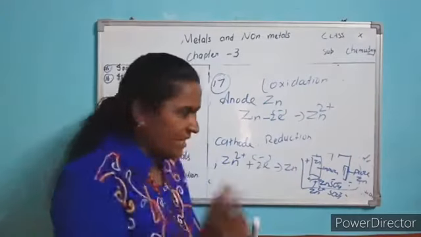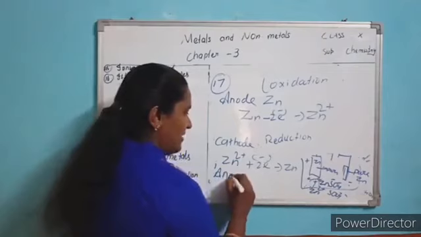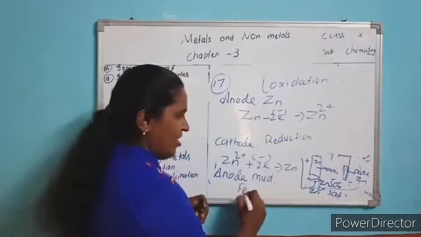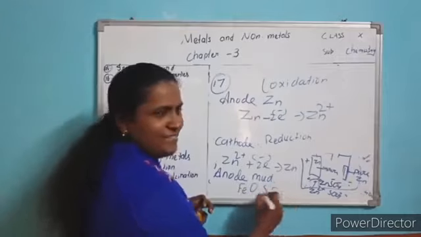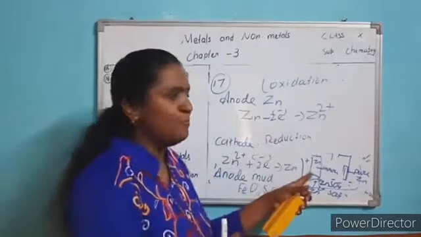Understood? And the impurities left below the anode are called anode mud. What are the impurities? Iron oxide, silicon dioxide, gangue, matrix. These are impurities because it is impure zinc.